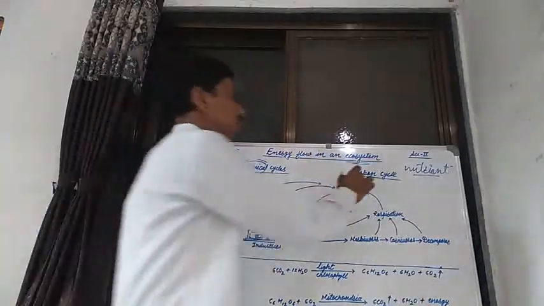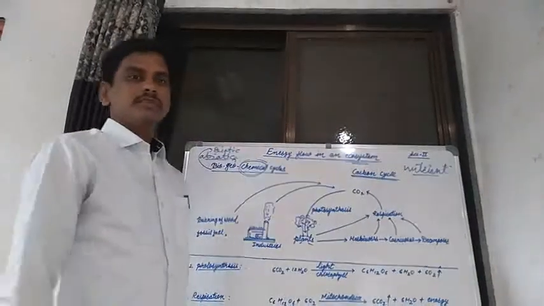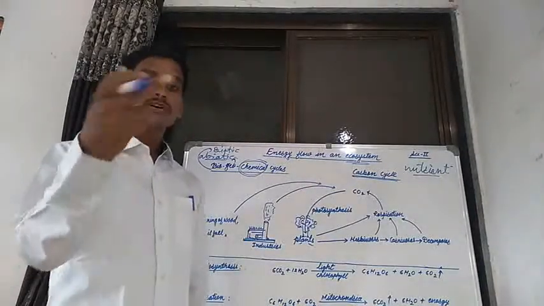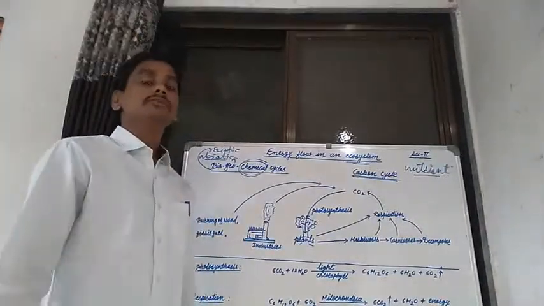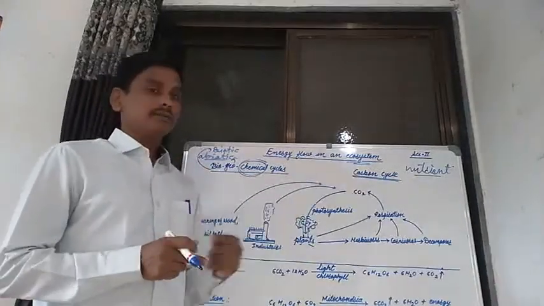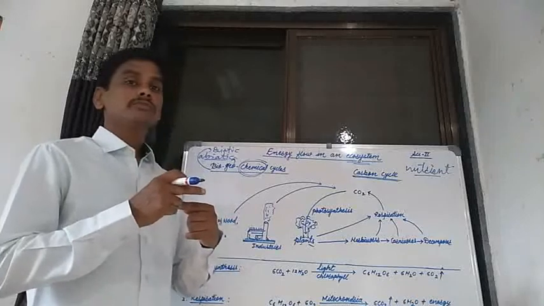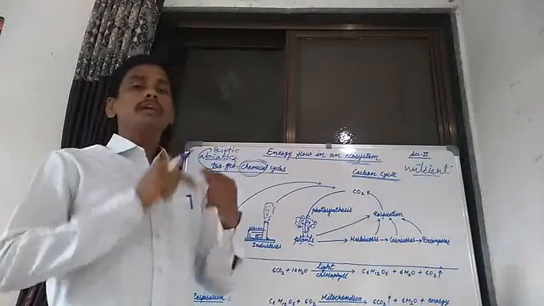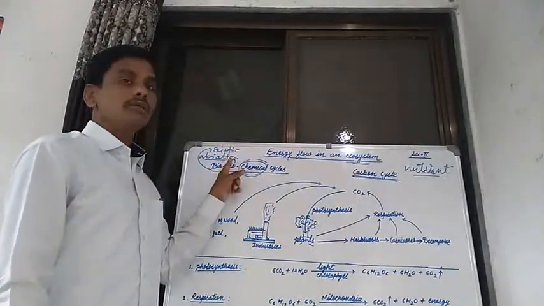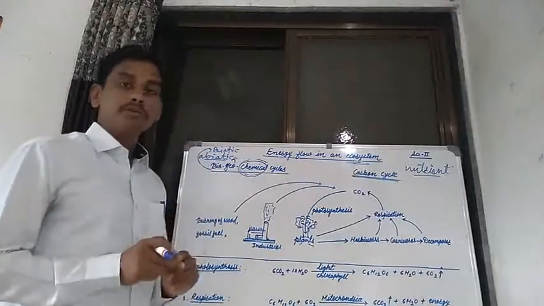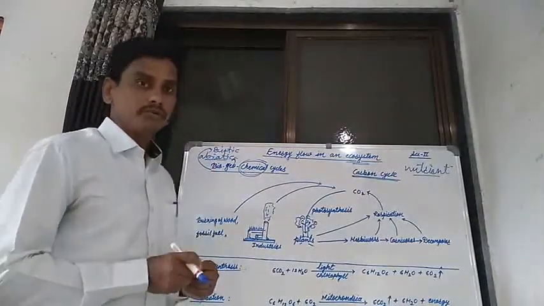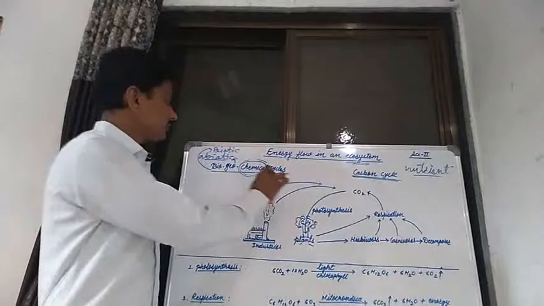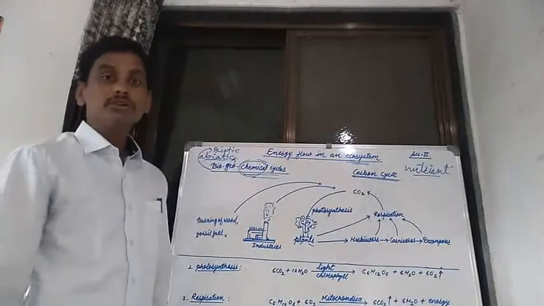For example, the carbon cycle, oxygen cycle, and nitrogen cycle. We study how carbon flows in an ecosystem through biotic and abiotic components, how oxygen flows from biotic to abiotic and again abiotic to biotic, and how nitrogen flows from biotic to abiotic and again abiotic to biotic. These are known as various chemical cycles, biogeochemical cycles.